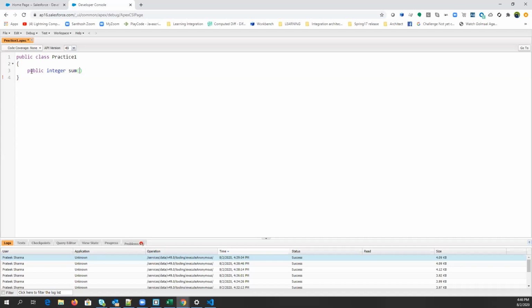So let's say we need to do the sum of two values. Then what kind of parameters do we need to pass? We need to pass parameters as a data type and a variable: int a, comma, int b. Guys, if somebody is not understanding the concept, like if somebody is new in programming, please ask questions, right?